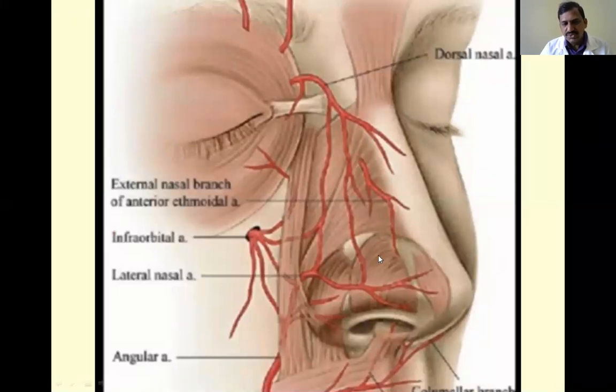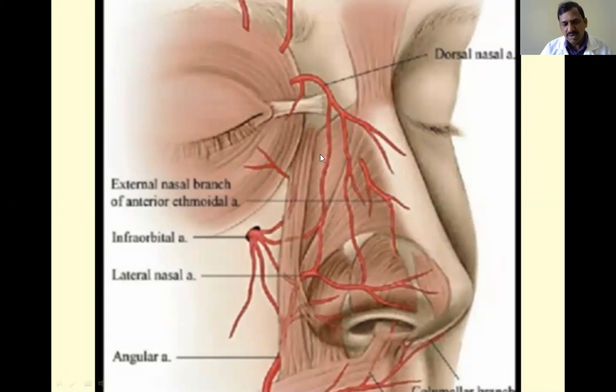This is the root of the nose, and these are the nostrils, and this is the tip of the nose, and this part is called the dorsum of the nose. The external nose also receives its blood supply from the surrounding blood vessels, especially, you see, this is the dorsal nasal artery. The dorsal nasal artery is a branch from the ophthalmic artery, especially the infratrochlear branch of the ophthalmic artery.